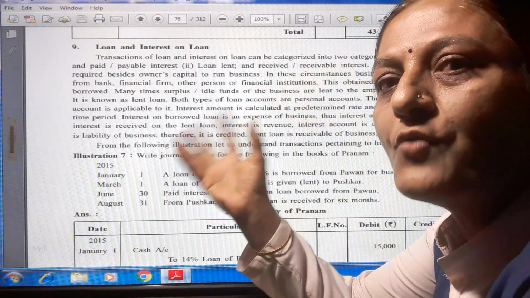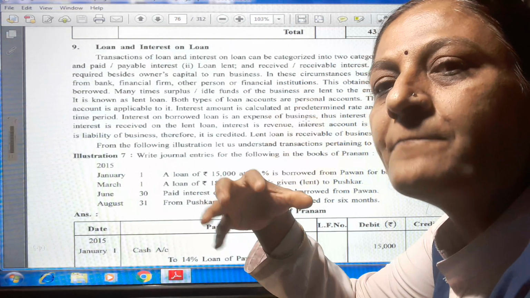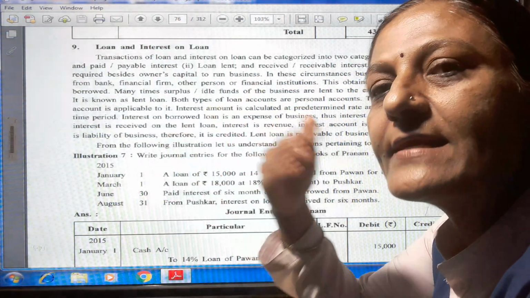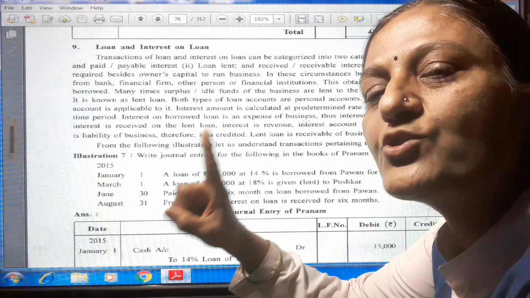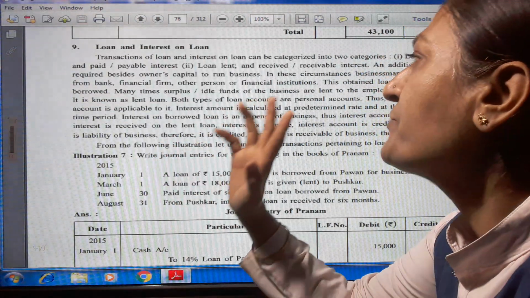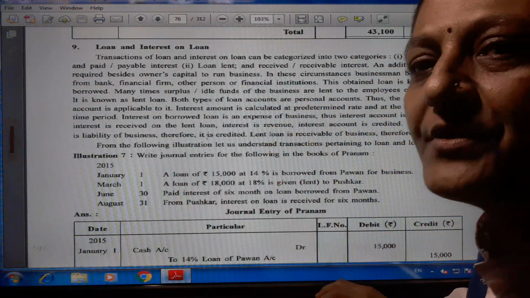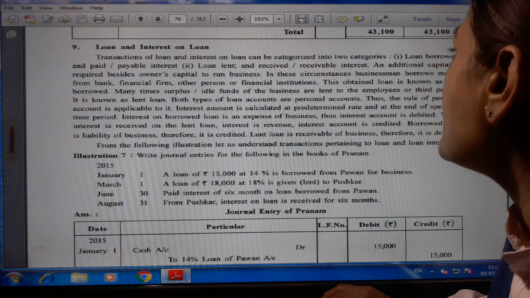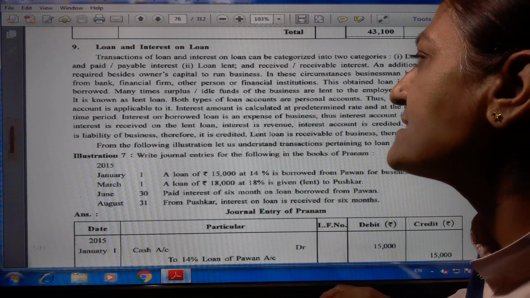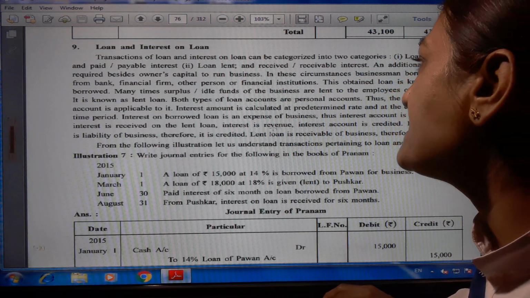When we borrow the loan from the bank or from a third party and pay the interest, it is an expense for the business unit, and so we write this on the debit side of the profit and loss account. So the interest account is debited when interest is paid on the borrowed loan. Interest received on a lent loan is a revenue.